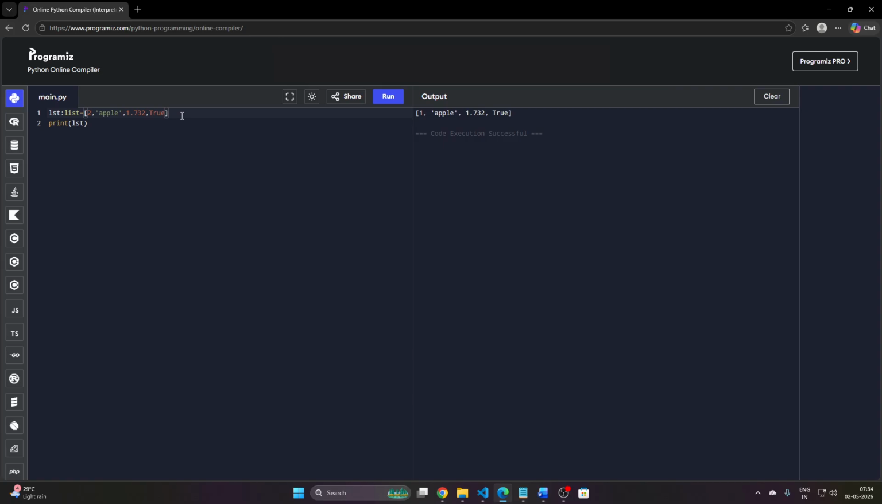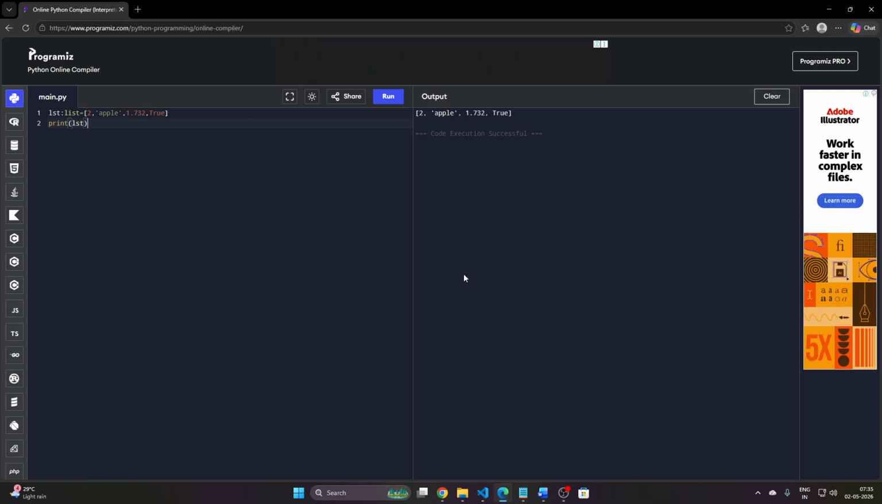Then if we want to print the list, how can we do it? We use the print function: print, open and close parentheses, and inside it the name of the list, that is LST. Run the code and you can see the list is shown. The output is very clear: Apple, 1.732 and True. The boolean value is shown as it is.